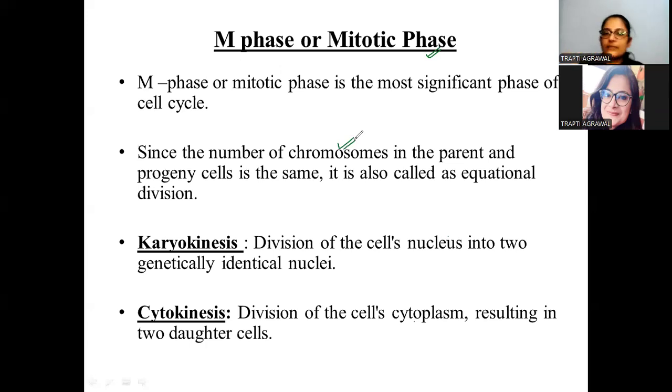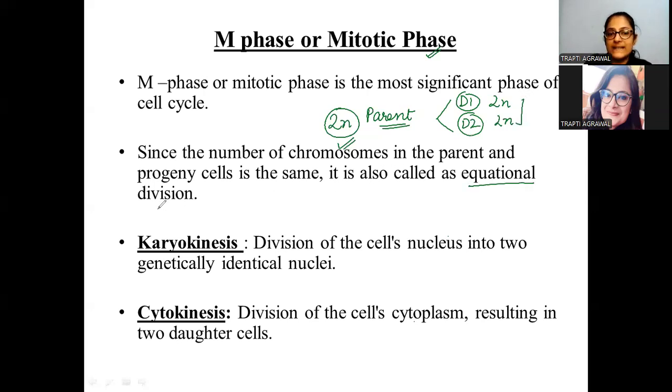Suppose a parent is in a diploid condition. Both the daughter cells, daughter 1 and daughter 2, are having 2n. The number of chromosomes remains the same. That's why it is also called the equational division.